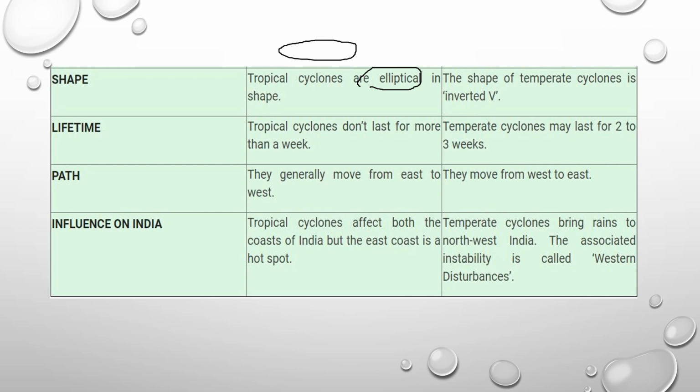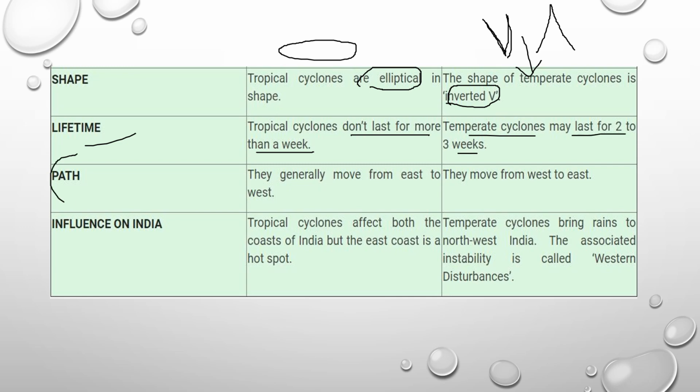Yes, elliptical shape. But when it comes to the extratropical cyclone, you can go back to the video and see that it is a V-shaped cyclone. This is cold air and this is warm air. In this way the frontal system is formed, that is the temperate cyclone. Coming to lifetime, tropical cyclones do not last more than a week, hardly 10 days. But temperate cyclones may last for more than 2 to 3 weeks.